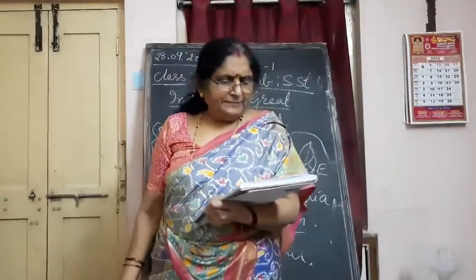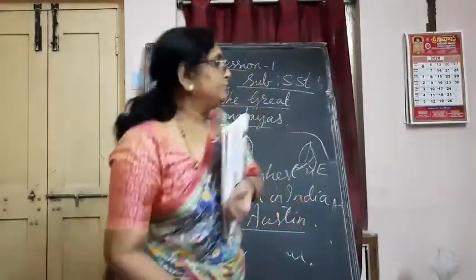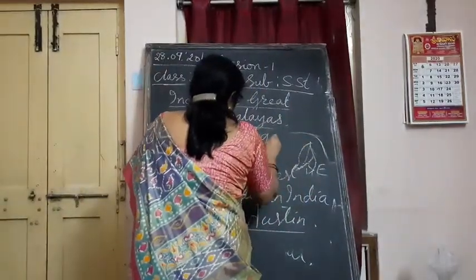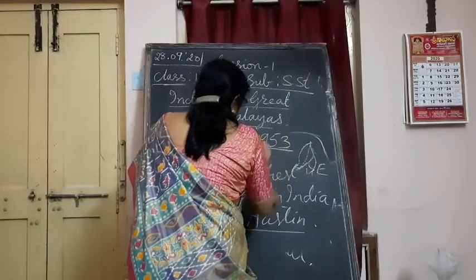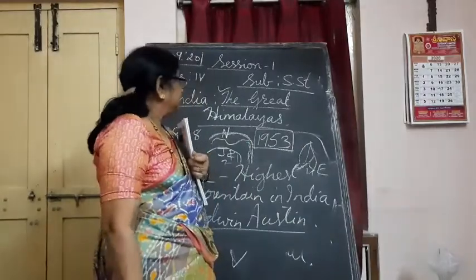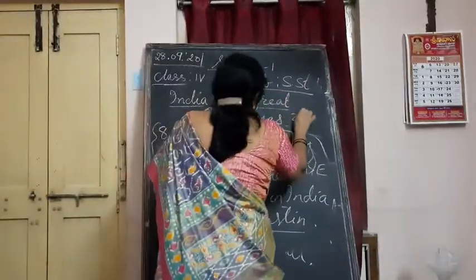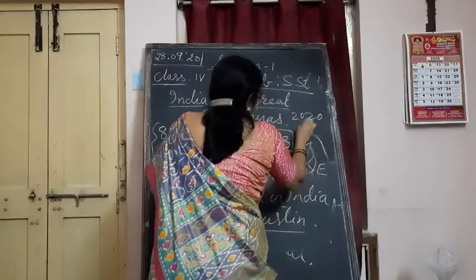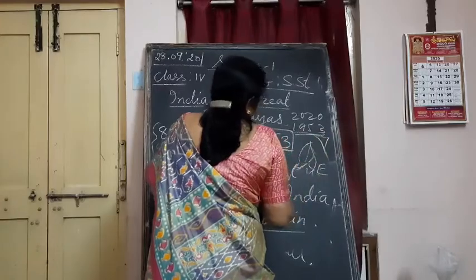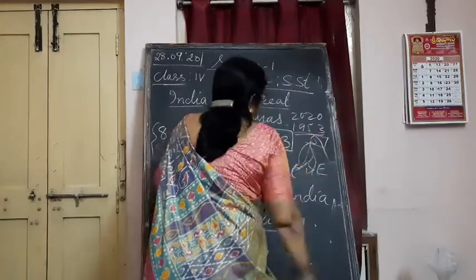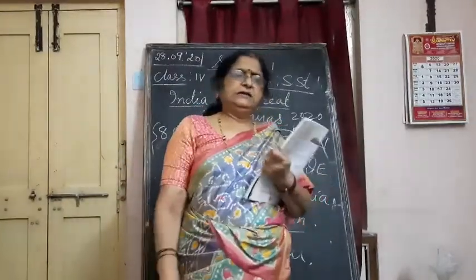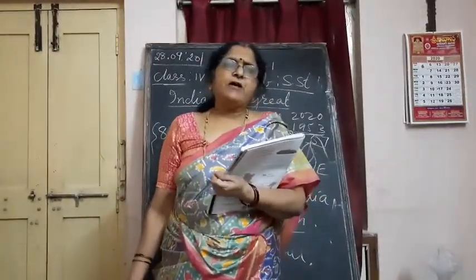She is the first woman from India to reach the top of Mount Everest. Many people tried. Understand? These two people, Edmund Hillary and Tenzing Norgay, reached Mount Everest in the year 1953. Means how many years back? Now it is going on 2020. 1953 means how many years? 67 years ago. Okay, 67 years ago they reached the top.